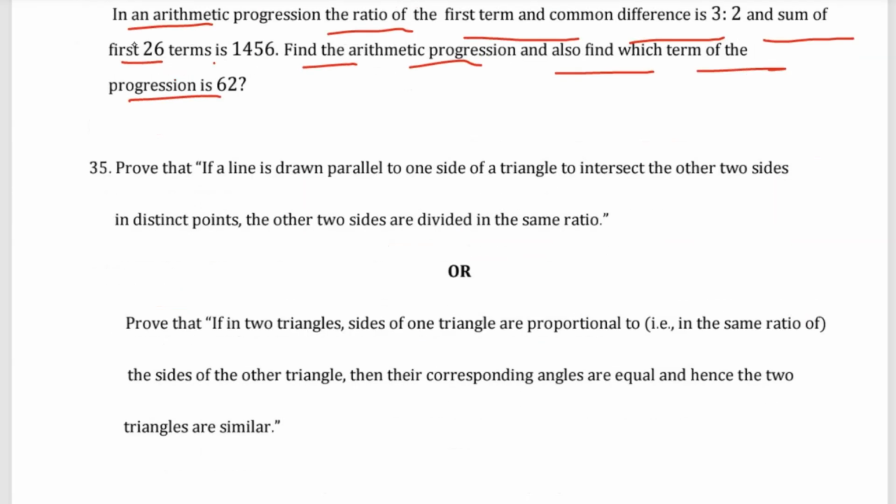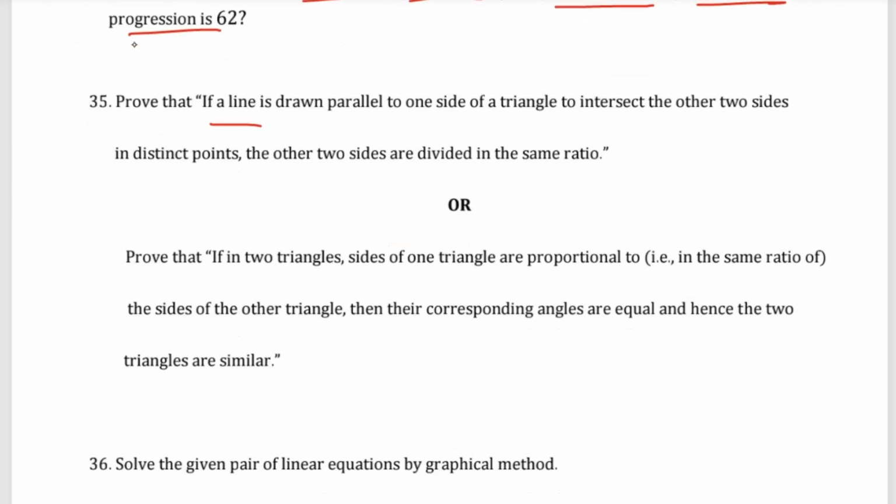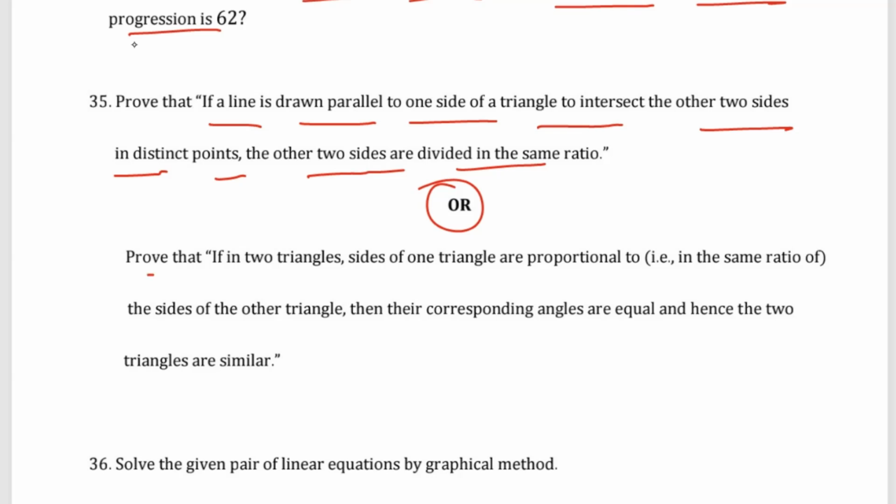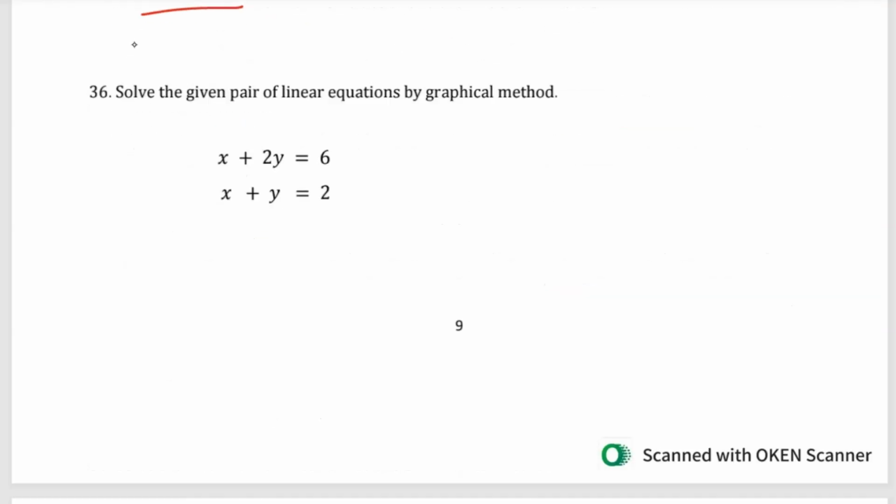Question number 35. Prove that if a line is drawn parallel to one side of a triangle to intersect the other two sides in distinct points, the other two sides are divided in the same ratio. Or you can write this theorem. Prove that if the sides of a triangle are proportional to the sides of another triangle, then their corresponding angles are equal, and hence the two triangles are similar. Question number 36.